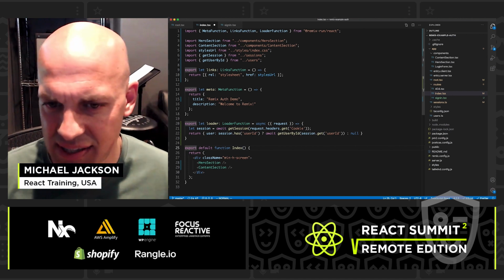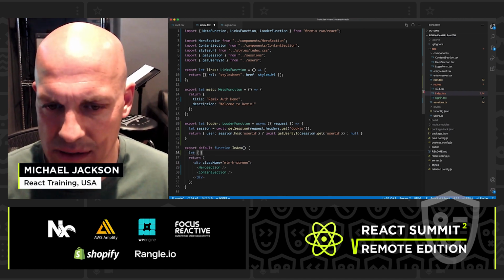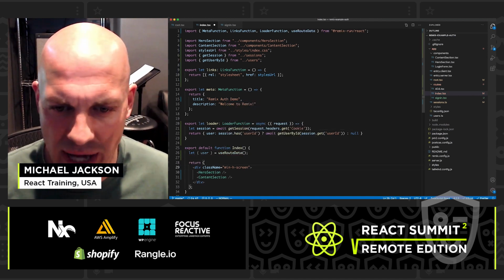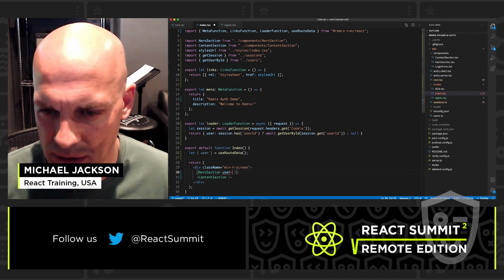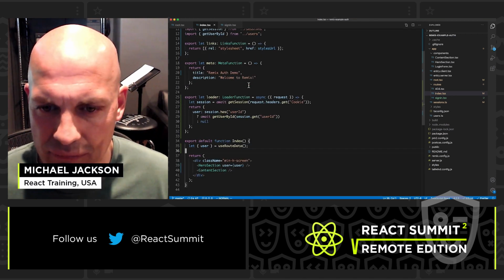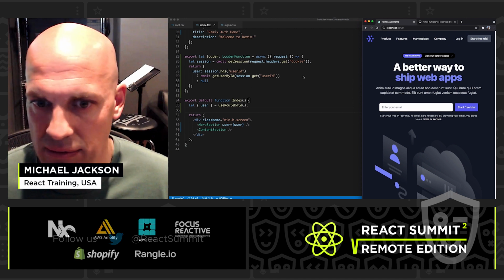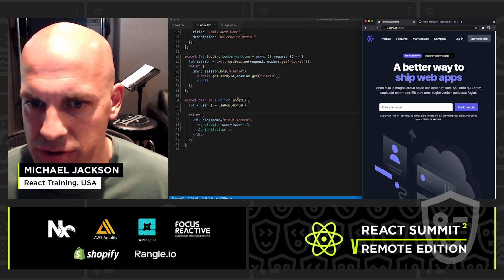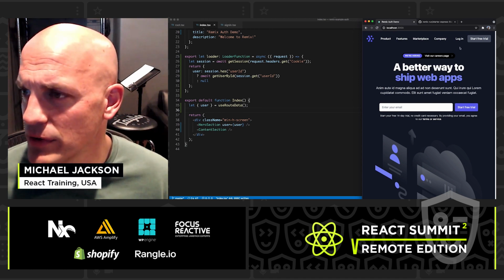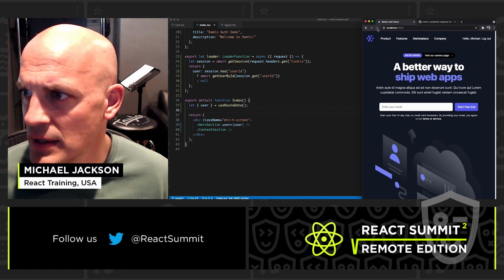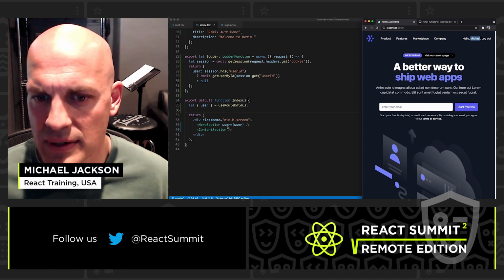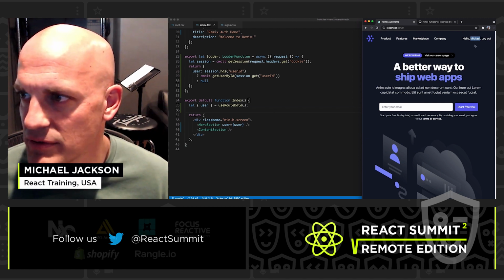And the way that we get this data down here in our component is we can use route data. So we'll give you a hook in React. This hero section expects a user prop. So we'll just go ahead and save that. So we actually have a loader function now that's going to grab our user object, pass it through. So we are actually already logged in. So let's go ahead over here to our page and we'll just refresh. And we can see now we have the user object. We're passing it through to our component here, and we're showing a different message on here.